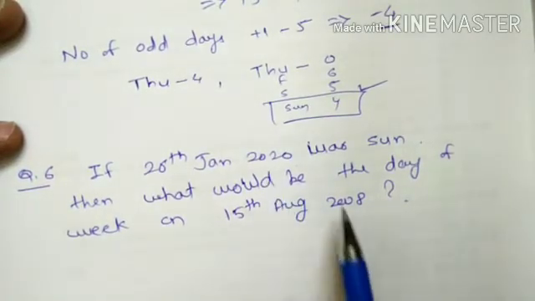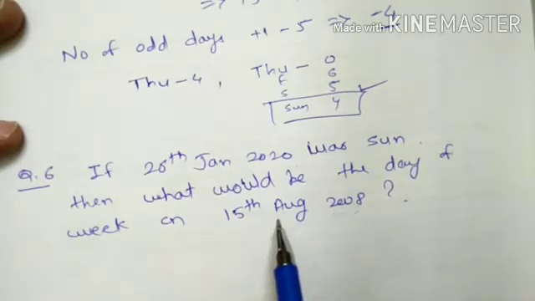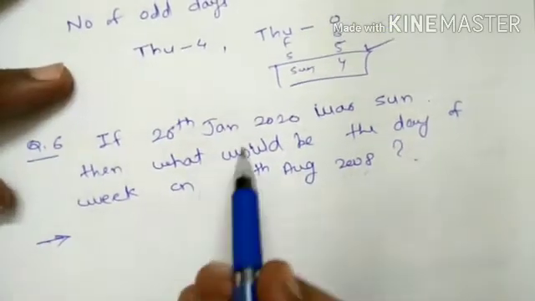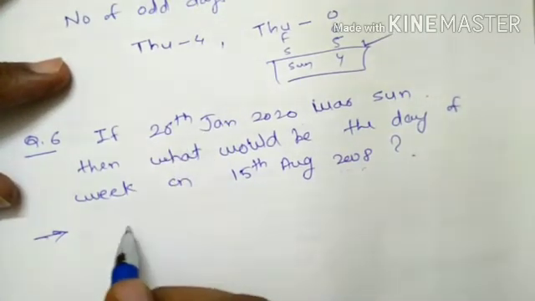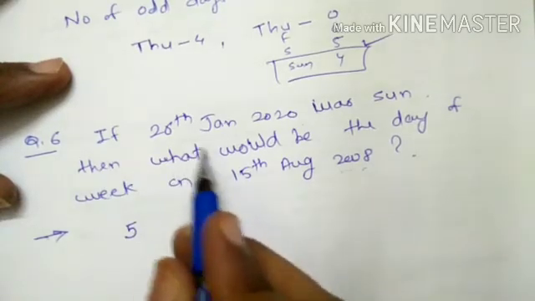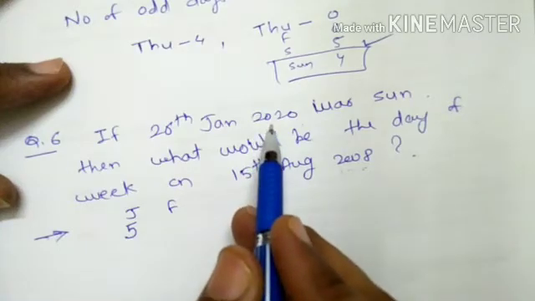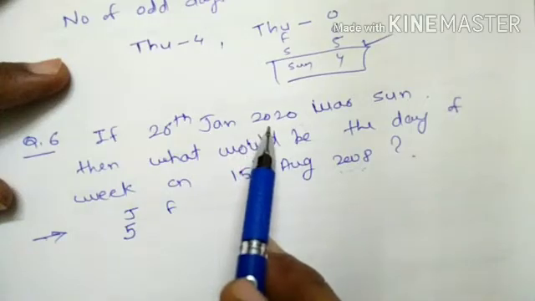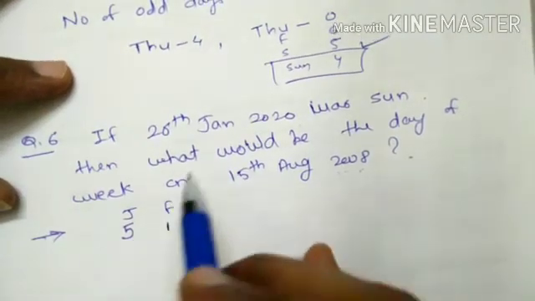In this question, back year is asked, and month and day, month is forward. So find out number of odd days. January 26 is given, total number of days in January is 31, so number of days remaining is 5. January के बाद February, that is as it is 2020, so in February 29 days will come, so that is a leap year.